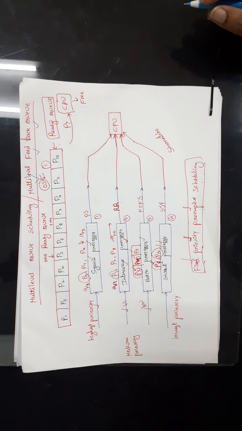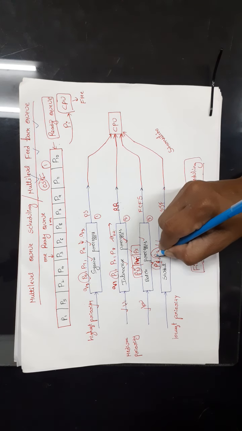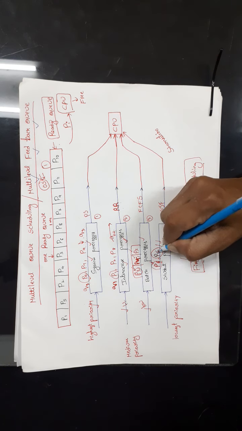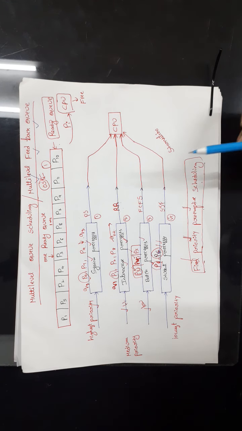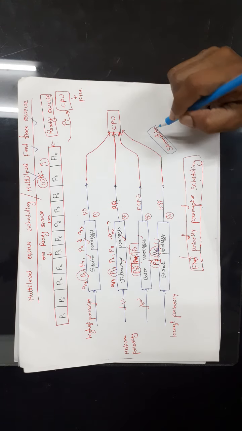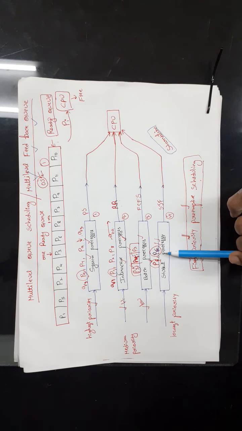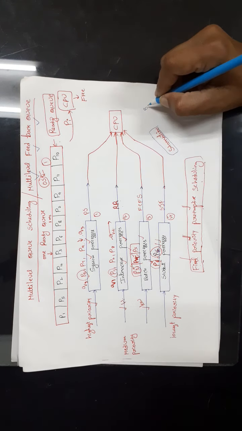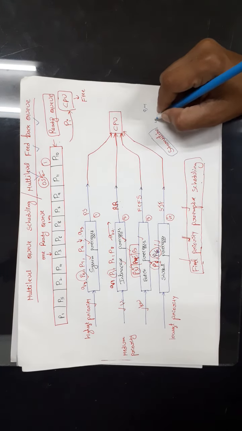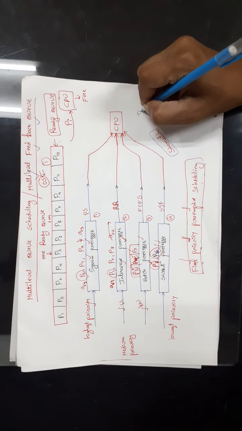In the multi-level feedback queue scheduling, let us assume that this is the situation. We will consider the same situation. P16 has been waiting for a long period of time, so there is starvation. Now what it will do is, when a particular process is waiting for a long period of time, then after some time quantum, let us assume after 8 milliseconds or after 4 milliseconds, we can call this number a time quantum.